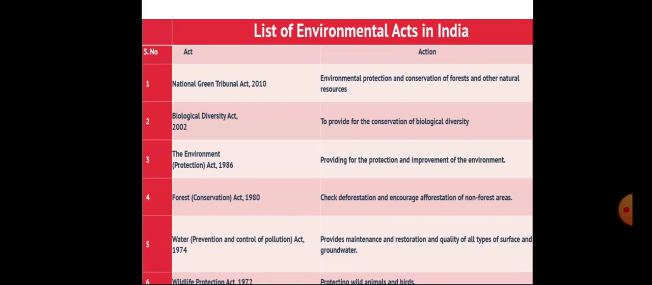Then Forest Conservation Act 1980. Check deforestation and encourage afforestation of non-forest areas. Then Water Act, Prevention and Control of Pollution. This provides maintenance and restoration and quality of all types of surface and groundwater. Then Wildlife Protection Act 1972. This provides protection to wild animals and birds.